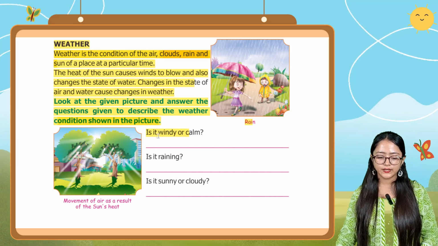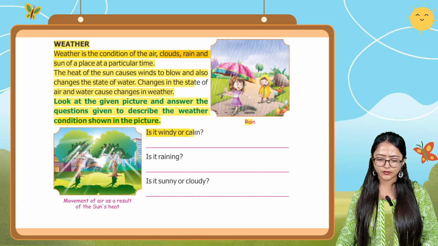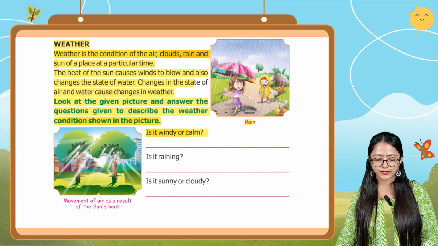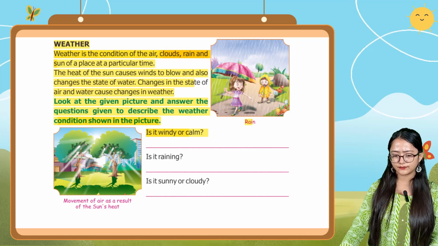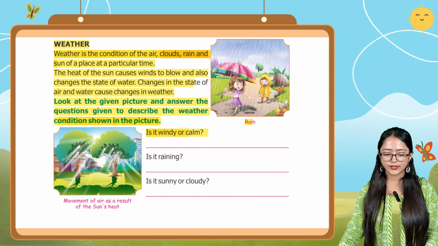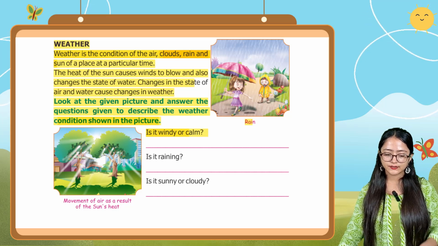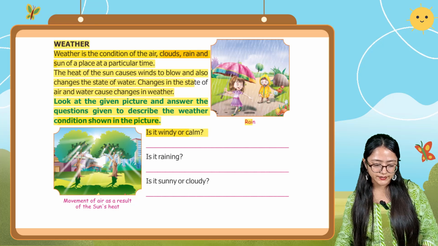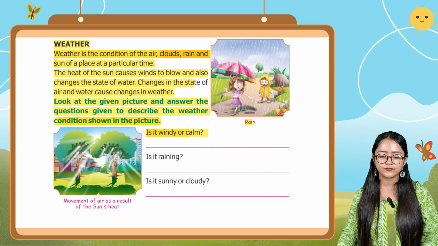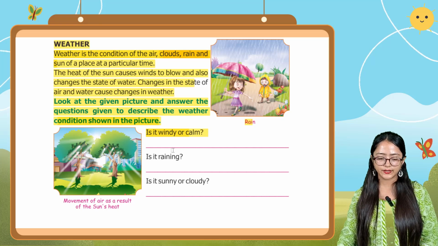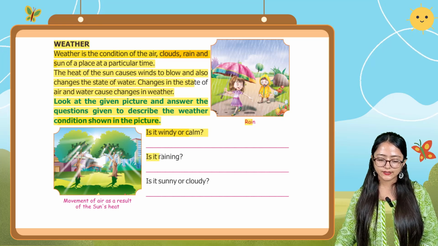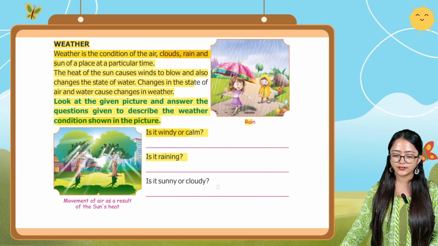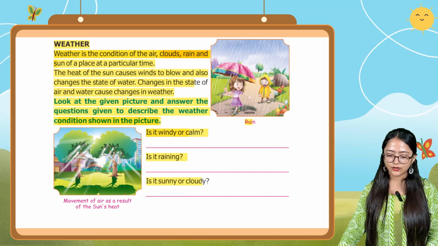So first of all, it is asking, is it windy or calm? And you have to look carefully at this picture where the two trees are given. So here is there calmness or is it windy, like winds are going on? So basically we can't see any type of movement of the leaves, so we can say that it is calm. Okay, not windy. Next is, is it raining? In this figure it is not raining, but in this figure it is raining. Yes, it is raining.